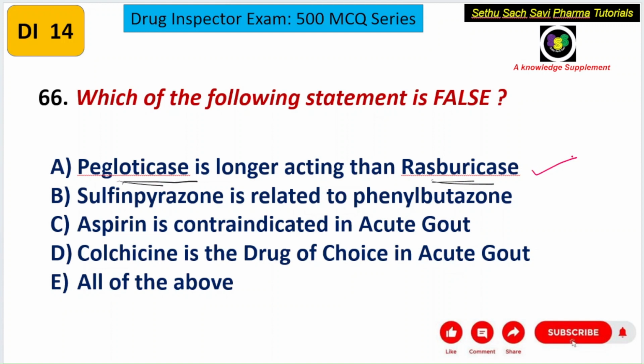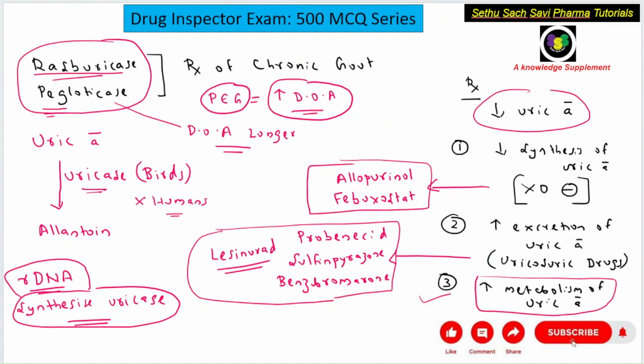Now let us look into the second choice. Sulfinpyrazone is related to phenylbutazone. Of the various strategies to treat chronic gout, I have told you the second strategy is to increase the excretion of uric acid. Those are called uricosuric drugs, and the drugs are probenecid, sulfinpyrazone, benzbromarone, and lesinurad.